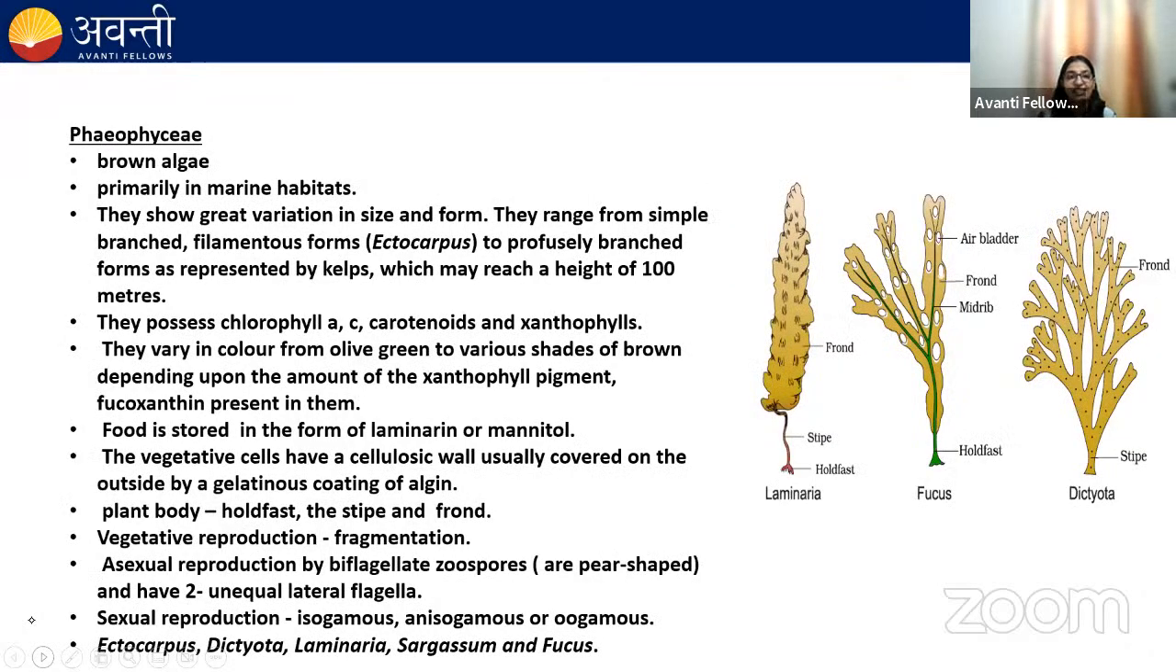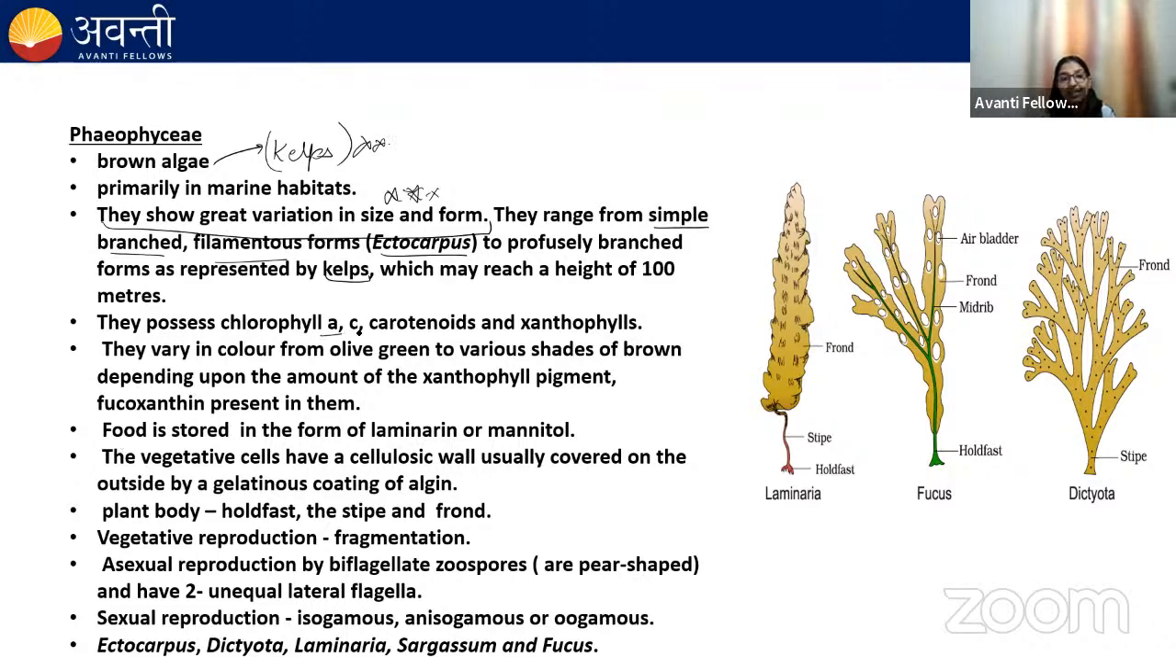Next, we are going to discuss Phaeophyceae, which is also known as brown algae. They are found primarily in the marine habitat, and they show great variation in size and form. Remember this point, it's important. They range from a simple branched filamentous form like Ectocarpus to a profusely branched form, which is kelp. Kelps are very large, up to 100 meters in height. So brown algae have kelps. Remember this, okay? It's important.